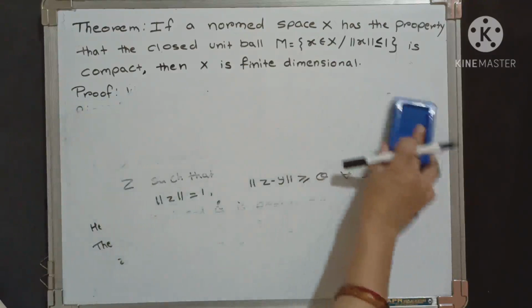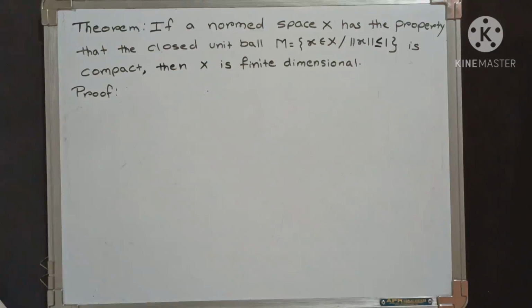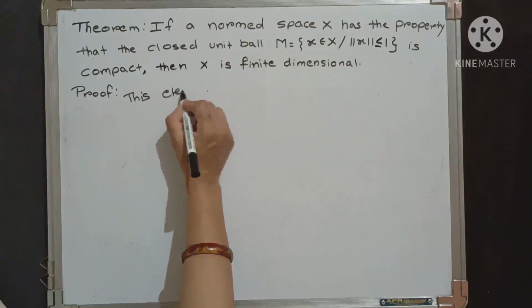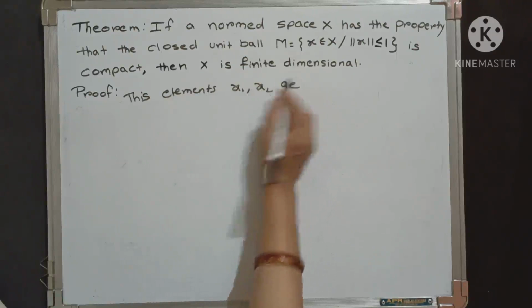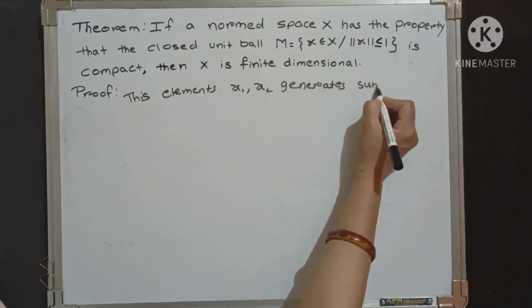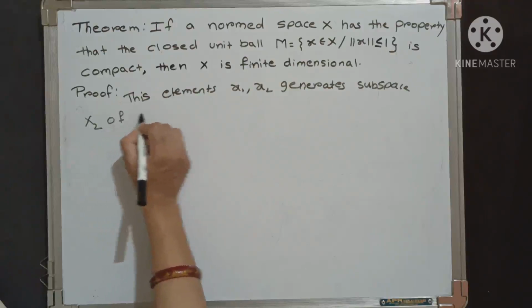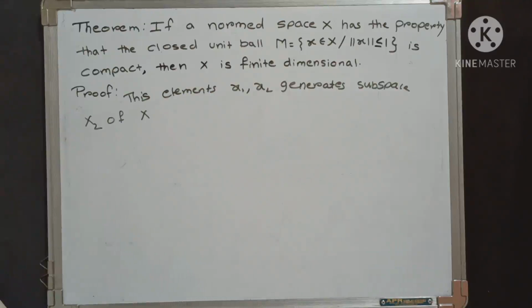Now here we get two elements, x1 and x2, both elements of capital X, such that norm of x2 minus x1 is greater than or equal to half. Now these elements x1 and x2 generate the subspace X2 of capital X. That means every element of X2 is a unique linear combination of x1 and x2.